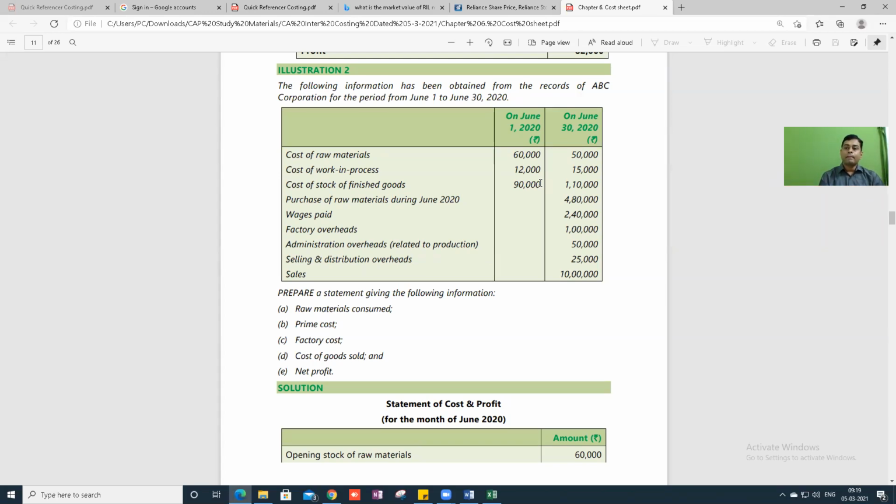Purchase of raw materials during June 2020, 4,80,000. Wages. One second. Can you calculate and tell me, all of you, what is raw material consumed? I want you to calculate raw material. Take calculator, take one number, add another number, subtract another number, tell me the answer. A plus B minus C. What is raw material consumed?